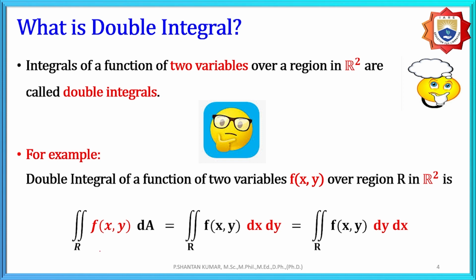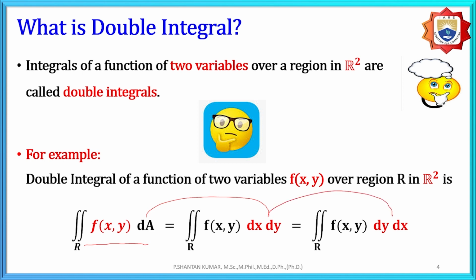For example, in double integration, the integral of f(x, y) over the region is written with dx dy, and sometimes dy dx.